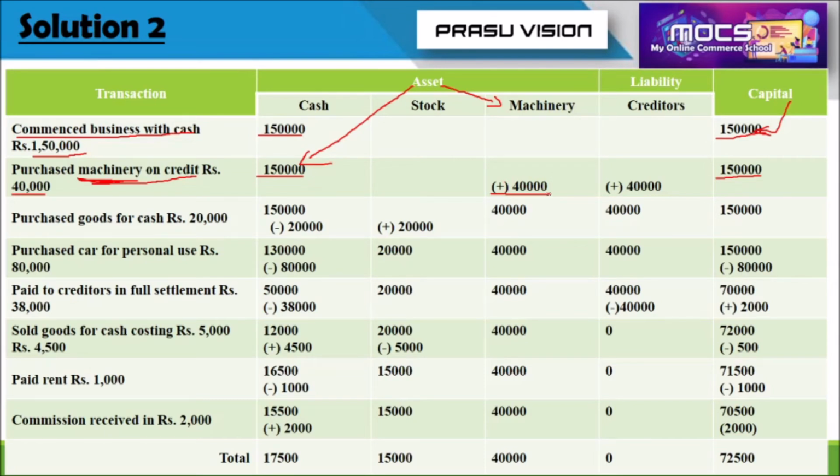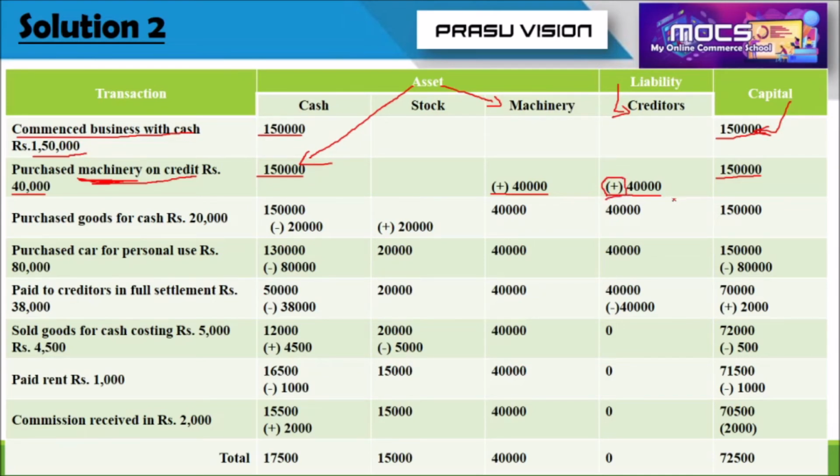Also the firm has a liability of rupees 40,000 because this machinery was purchased on credit. So we are opening another item on the liability side, the creditors account. Creditors, because it is a transaction of credit nature, and liability for the firm increases by 40,000.